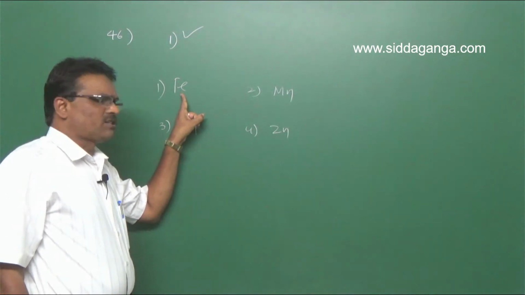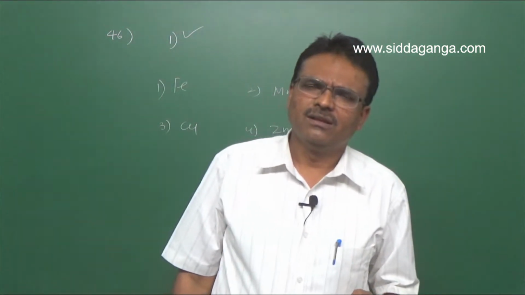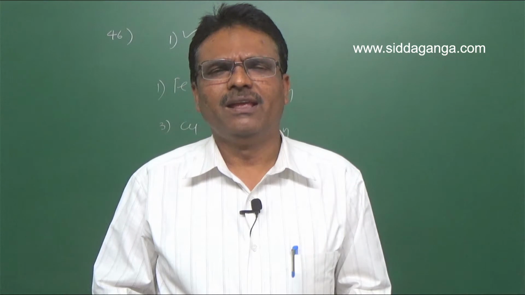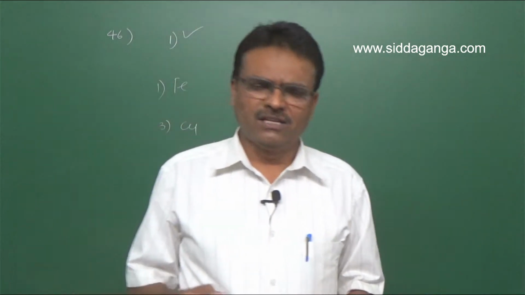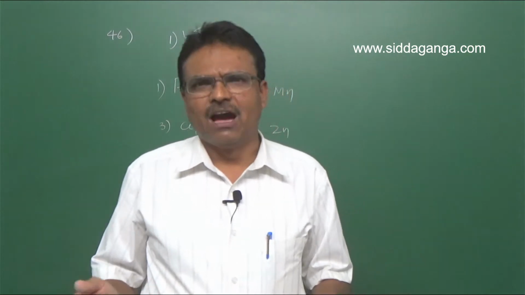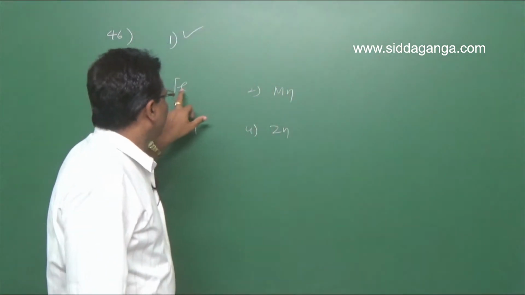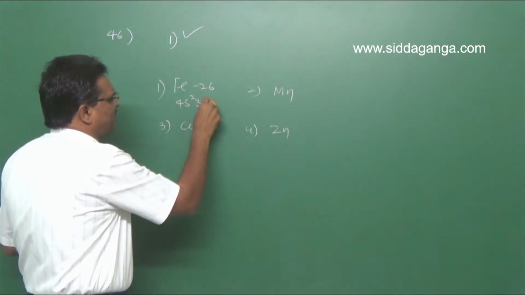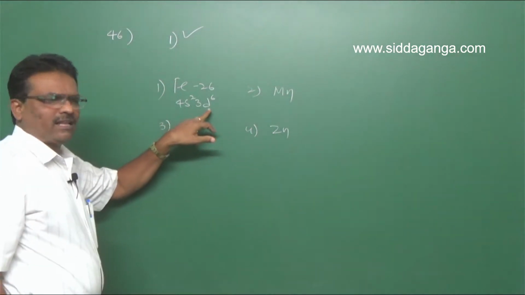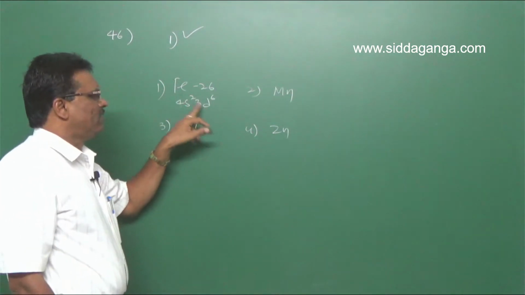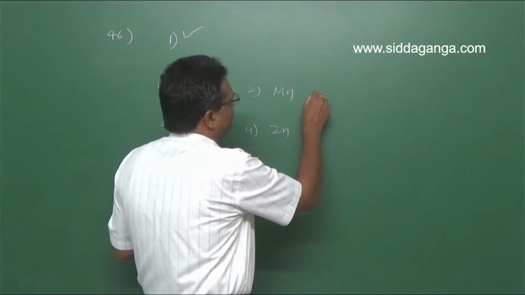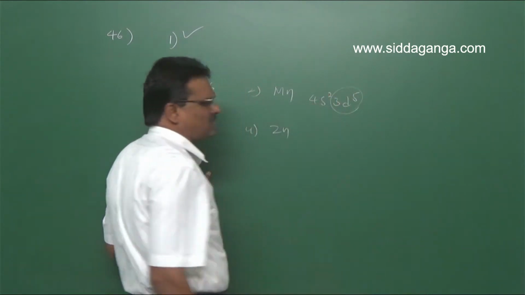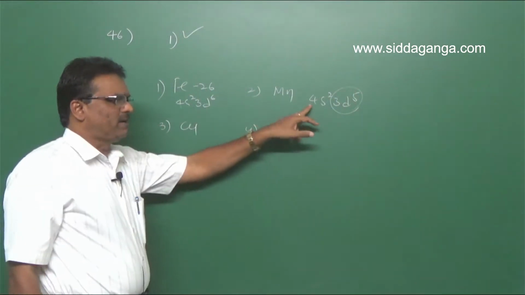Clear? The oxidation state of an element depends on the presence of electrons in the 4s orbital, meaning the outermost s orbital, and the unpaired electrons present in the d orbitals. In iron, the atomic number is 26, so the configuration is 4s2 3d6. In d6 there are 4 unpaired electrons, hence it exhibits different oxidation states. In case of manganese, 4s2 3d5. Manganese also has unpaired electrons in the d orbital, hence it also exhibits different oxidation states.